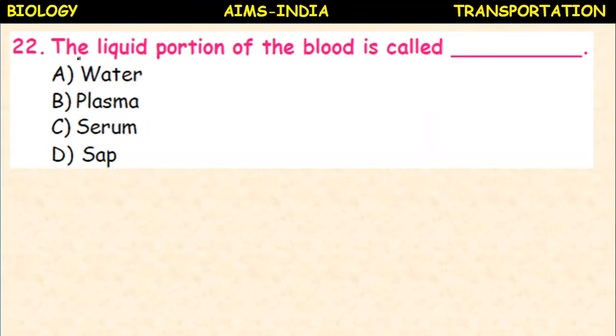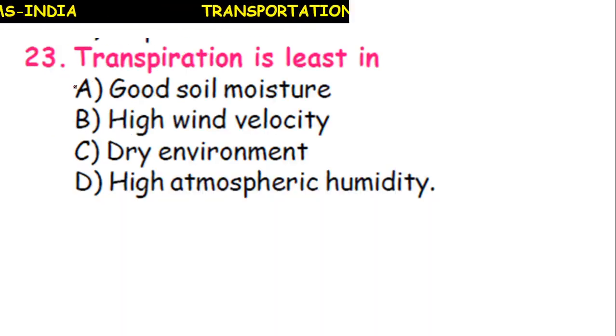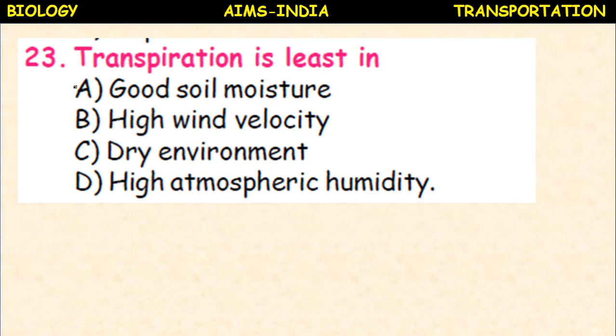The liquid portion of the blood is called water, plasma, serum, sap. The liquid portion of the blood is called plasma. Transpiration is least in good soil moisture, high wind velocity, dry environment, high atmospheric humidity. In high atmospheric humidity, transpiration is least.